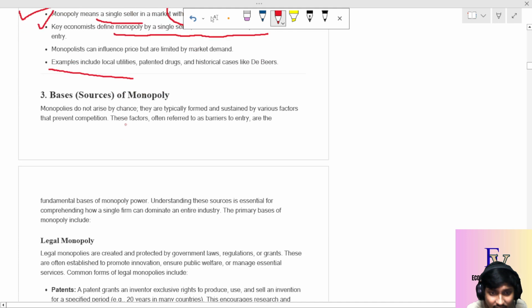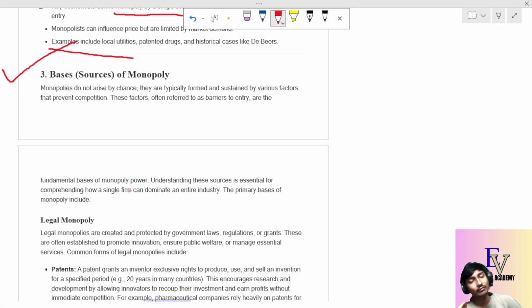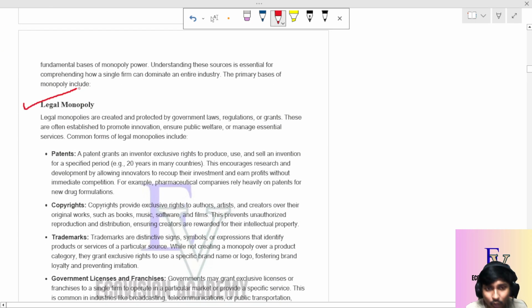Okay, bases or sources of monopoly. What are the bases and sources of monopoly? First, bases means the pillars on which we can call something a monopoly. What are the basic pillars on which we can say this is a monopoly? First, there should be a legal monopoly.